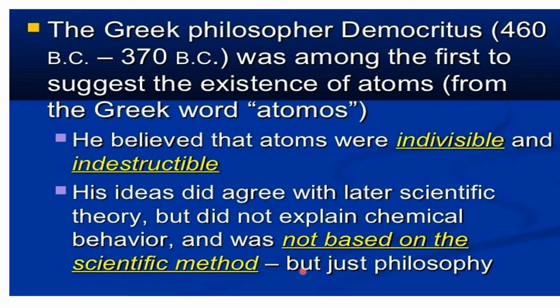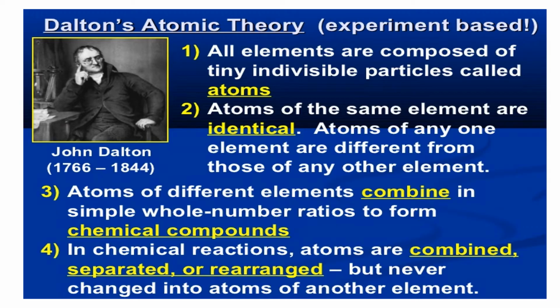It was just philosophy. So this idea of Democritus, that an atom is an indivisible and indestructible particle, was agreed by later scientists in their scientific theory also, but it could not explain the chemical behavior of atoms, since it was not based on the scientific method. It was just a philosophical method. This led to the scientific study of the atom.